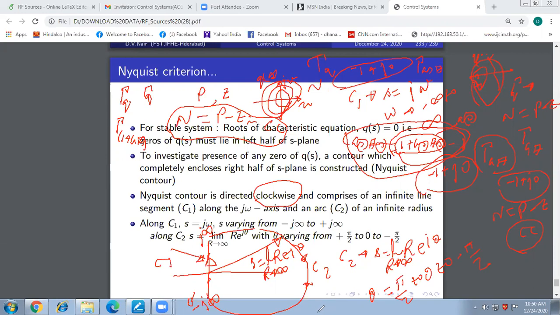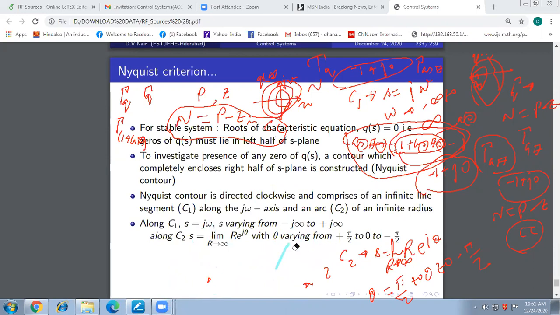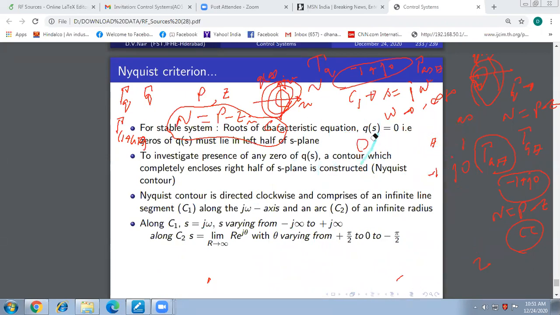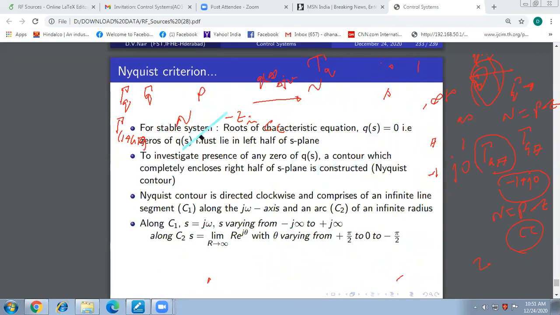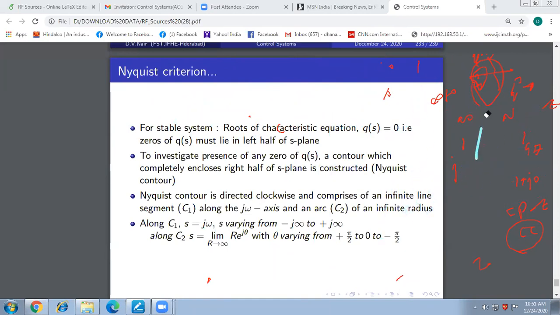Any questions here? Ben, any questions? No, sir, no questions. But are you understanding? Yes, sir. Himanshu, Shri? Yes, sir. Understandable. Okay, let us move on quickly. Let us take an example. So Himanshu, can you summarize what the Nyquist criterion is?